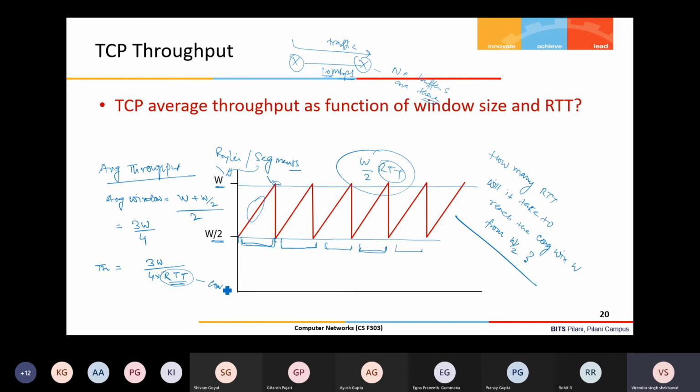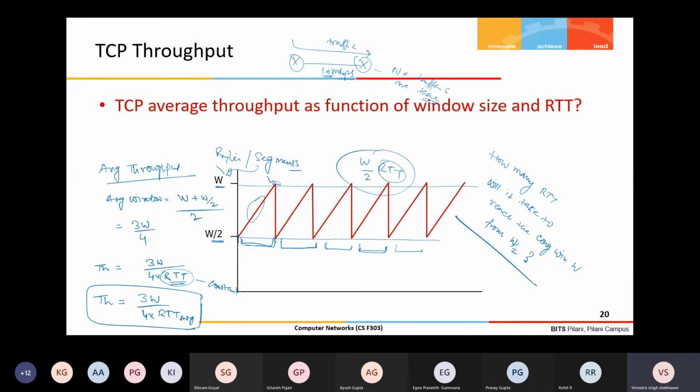If I say constant RTT, then this formula is perfect. But if I say RTT is not constant, then I have to take the average RTT. So the throughput formula will be 3W by 4 into average RTT, or RTT average. This is my, means a very